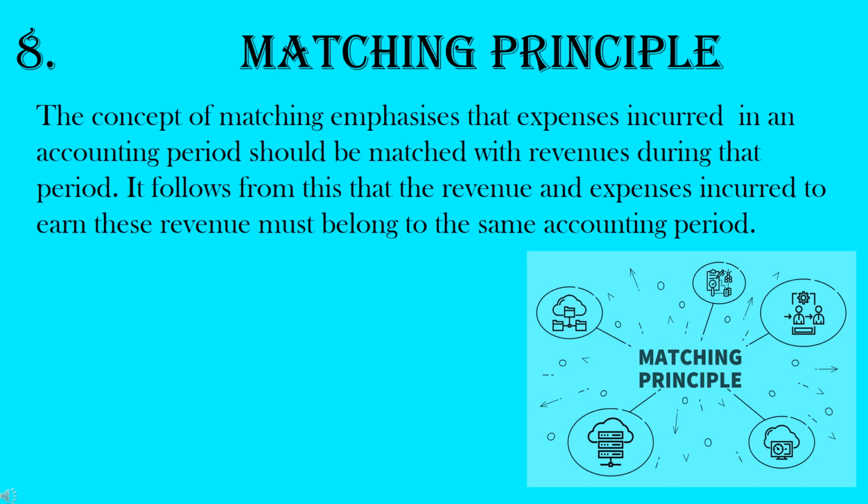An important objective of business is to determine profit periodically. It is necessary to match revenues of the period with the expenses of that period to determine the correct profit or loss for the accounting period. Profit earned by a business during a period can be correctly measured only when the revenue earned during the period is matched with the expenditure incurred to earn that revenue. It is not relevant when the payment was made or received. Therefore, as per this concept, adjustments are made for all outstanding expenses and prepaid expenses.